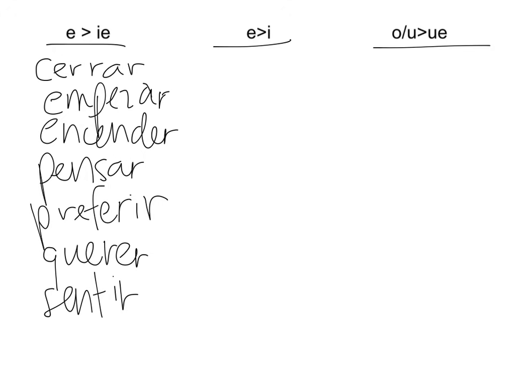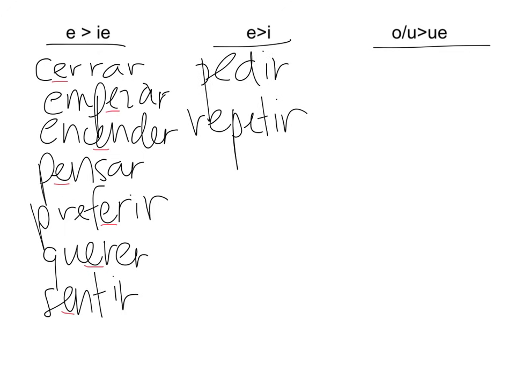Now these are called E to IE stem changers because you're going to see an E that's going to appear in the stem. Remember, the stem is when you drop the ending. And that E is going to change to an IE in your stem before you add your ending.